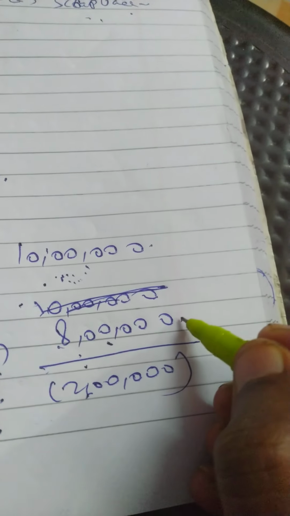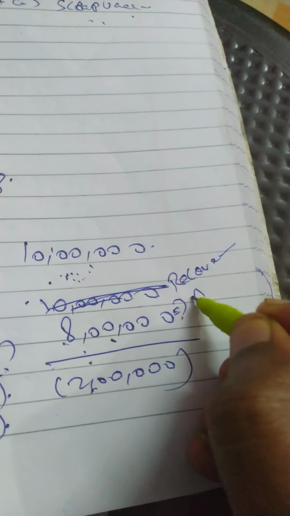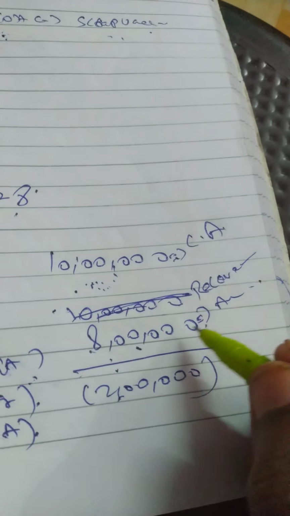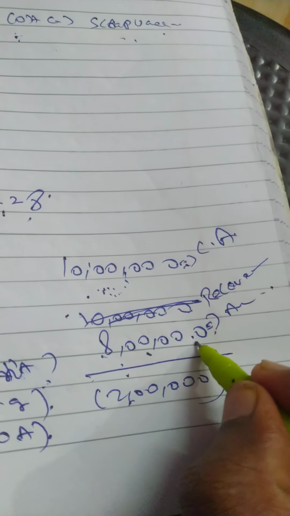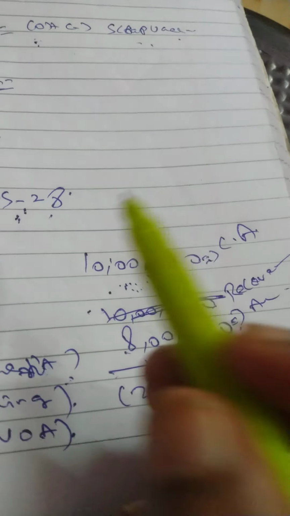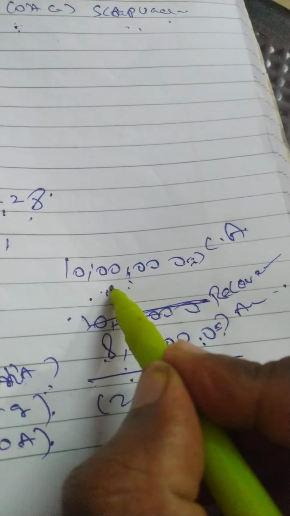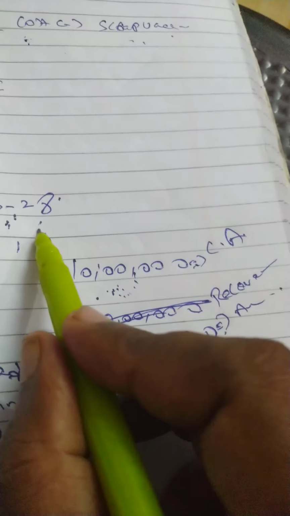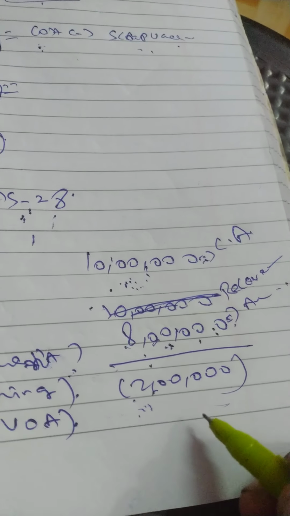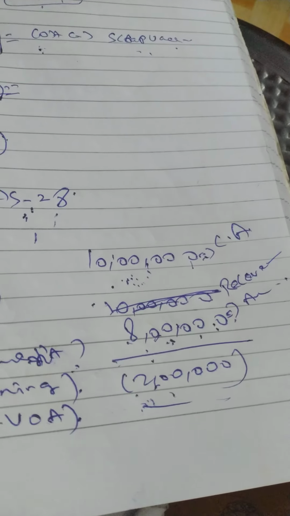This 8 lakh is called the recoverable amount. Carrying amount is 10 lakh, recoverable amount is 8 lakh only. Recoverable amount means if I sell in the market I will get only 8 lakh. That is the general meaning. As per books it is 10 lakh, but in the market, applying AS 28, it is coming only 8 lakh. So 2 lakh rupees is a loss for us. This is impairment loss. We have to reduce this from our carrying amount and write only the net figure.